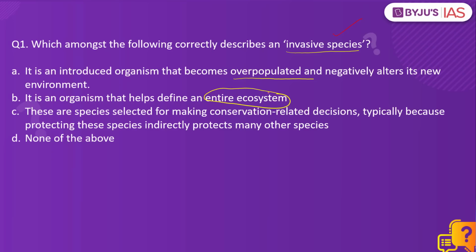The correct definition of invasive species is the first one. These are species that become overpopulated and then negatively impact the environment which is surrounding them. The second one is actually keystone species. Keystone species are the ones that define an entire ecosystem, while the third one defines an umbrella species, such as the giant pandas. They are the ones who are typically considered as important for preserving the entire environment around them.